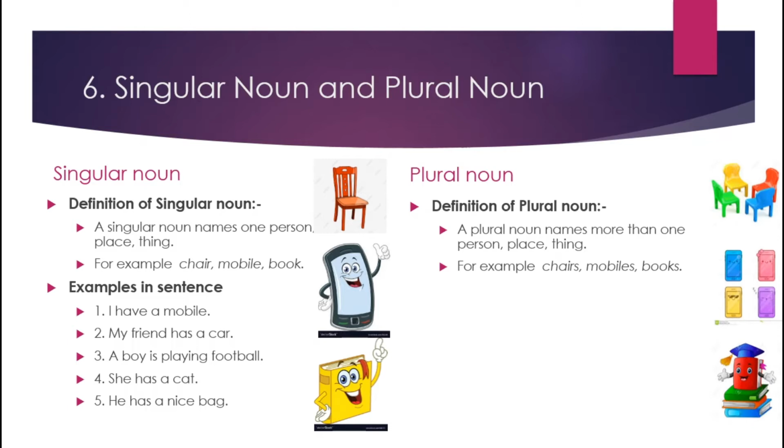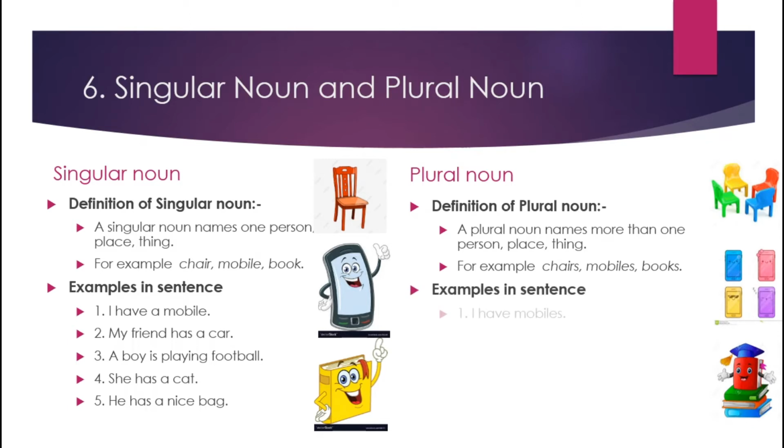Suppose one word is child, so child is singular and plural is children. Like mouse, so mouse is singular and plural is mice. We cannot say mouses, here mice. So sometimes we add s, then ies, then es, and then the whole word is changed. It depends on the word.